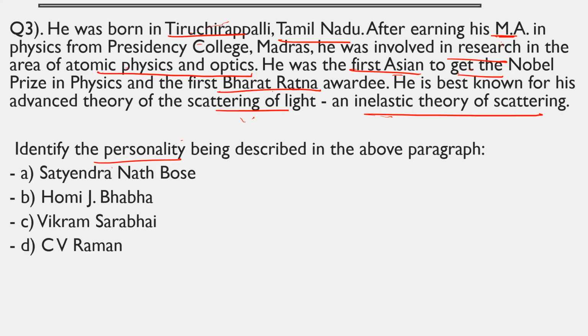C.V. Raman was an Indian physicist known for his work in the field of light scattering. With the help of a spectrograph that he developed, his student K.S. Krishnan also discovered that when light traverses a transparent material, the deflected light changes its wavelength and frequency, right? This is termed the Raman effect or Raman scattering. For this, he received the Nobel Prize in Physics in 1930, and he was the first Asian to receive a Nobel Prize in any branch of science.